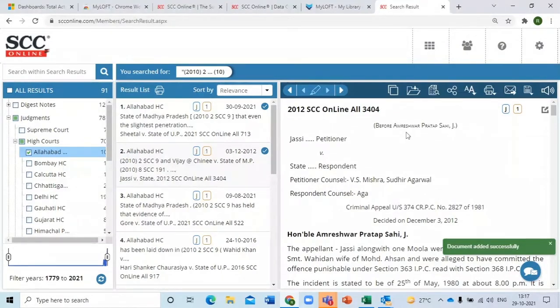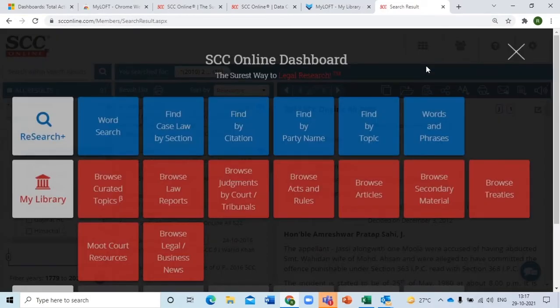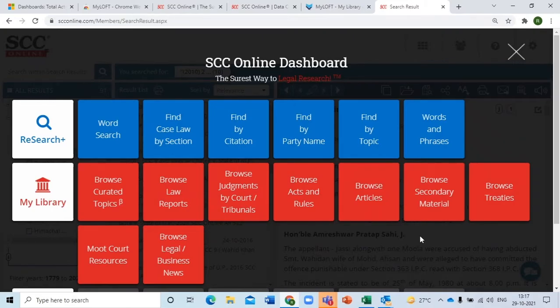How do you access it? That is something that I will leave for some time. Mr. Rana will take care of that. Now let's go back. So you know how to save the folders, how to access folders. That is something I will ask Mr. Rana to take care of. Now coming to the browse part.